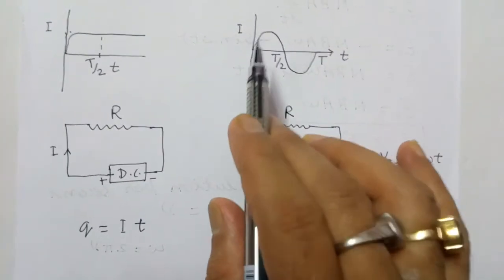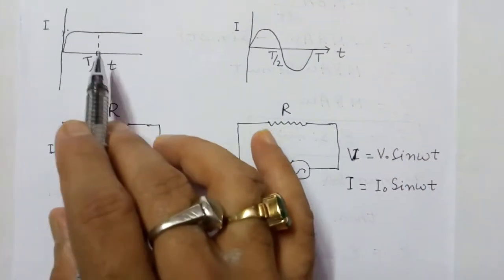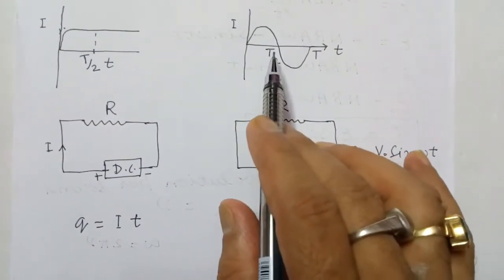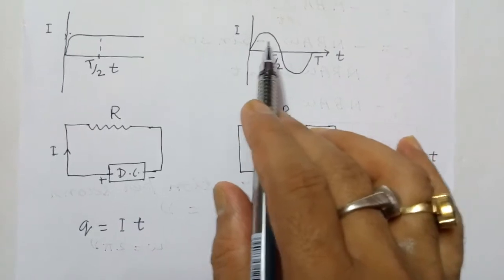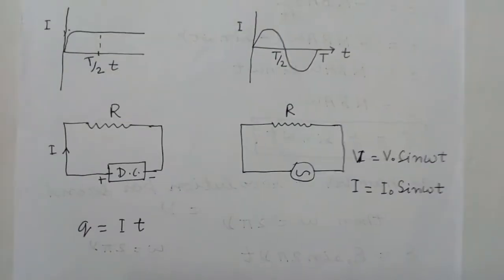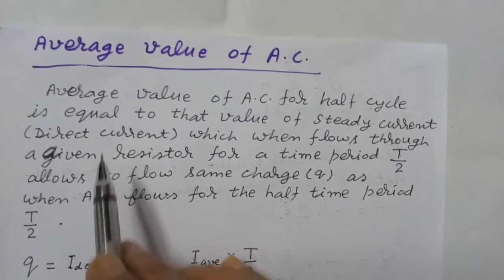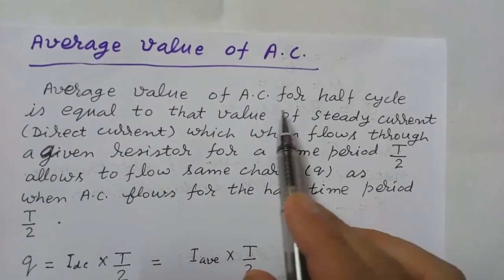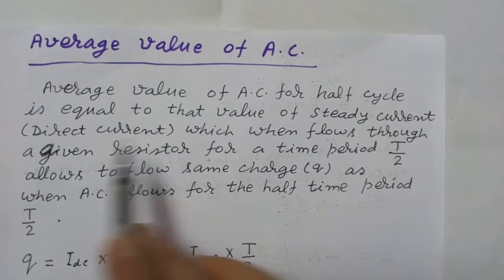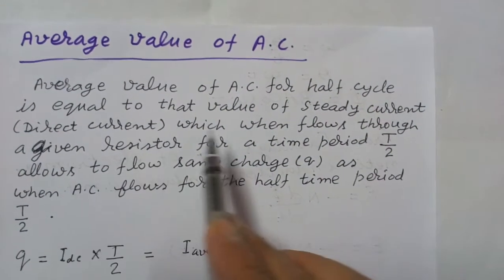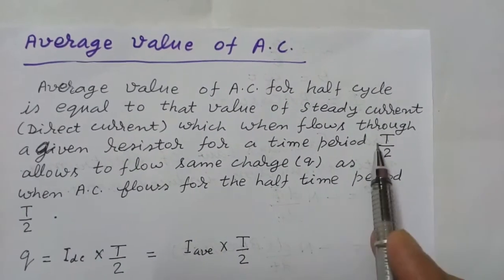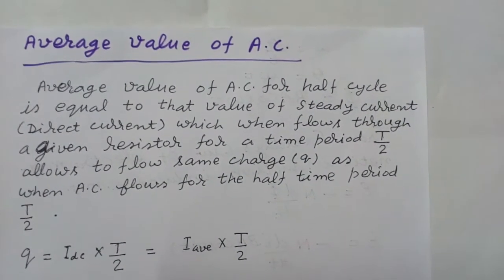So in that case this value of direct current is equal to the average value of AC current for half the time period. So the average value of alternating current for half cycle is equal to that value of steady current or direct current which, when it flows through a given resistor for a time period capital T by 2, where capital T is the time period of